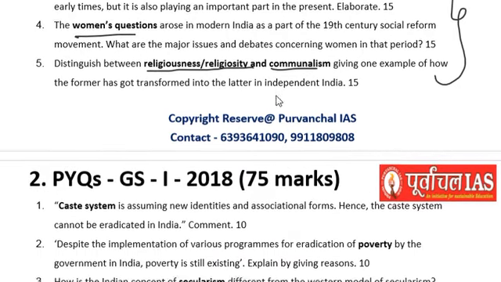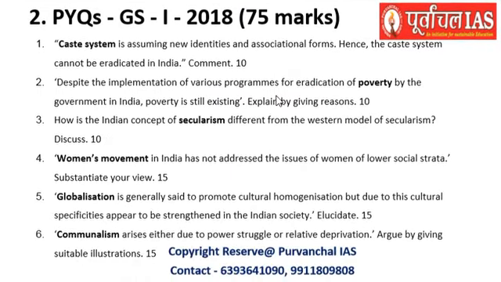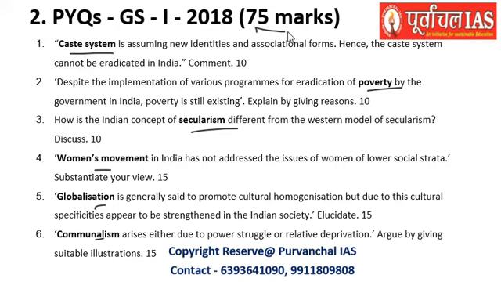Similarly, let's go through the 2018 question paper. You can see caste system related questions, poverty, secularism, women's movement, globalization, communalism. So these are directly from the syllabus itself. If you go through the syllabus, we have seen communalism was there, globalization was there, women related things were there in that, secularism was a term of the syllabus itself, and a total of 75 marks worth questions in 2018